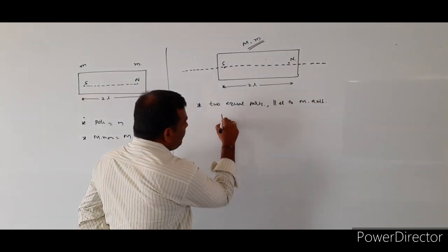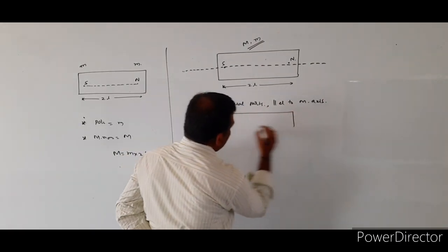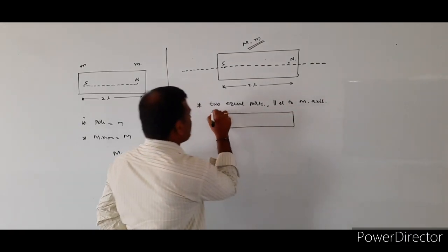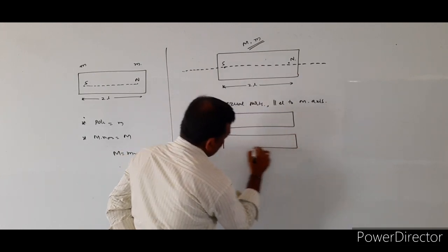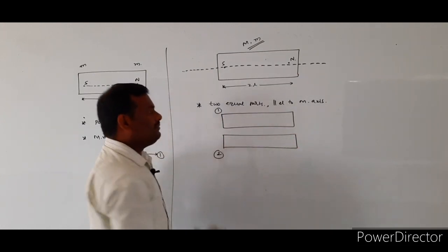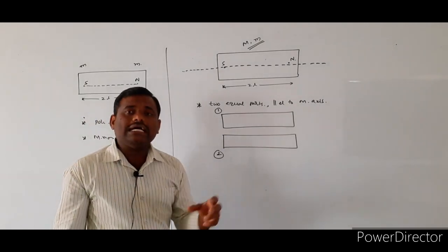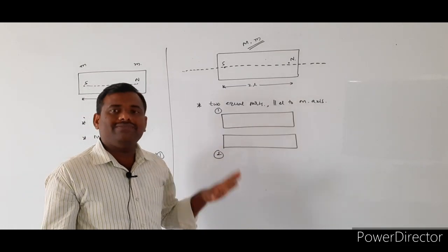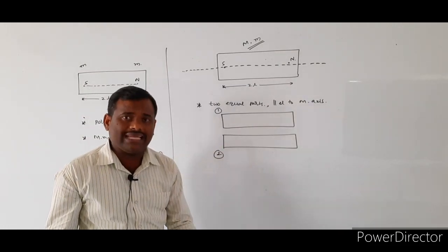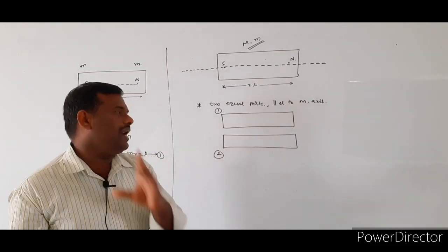So when you cut the bar magnet, it looks like this. This is the first magnet and this is the second magnet. So whenever you cut a given bar magnet into any number of pieces, each and every piece will act as an individual bar magnet.